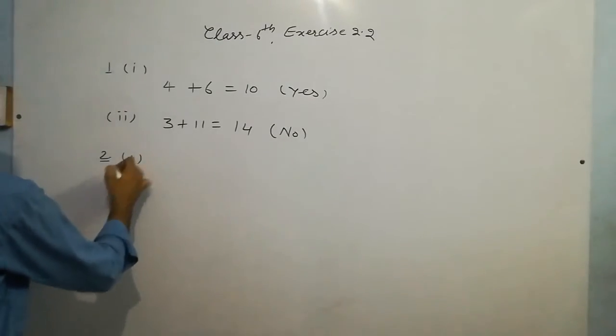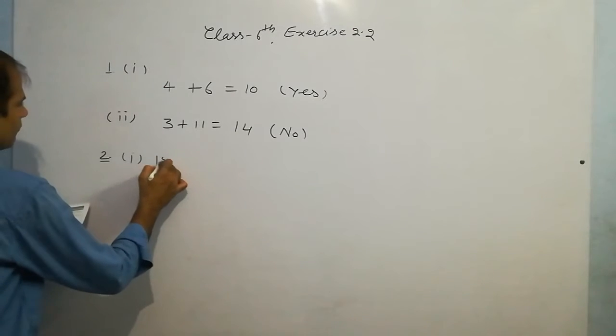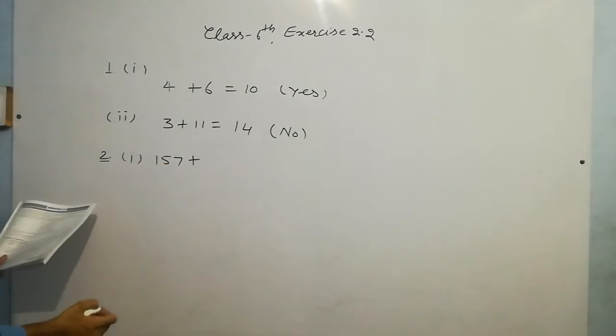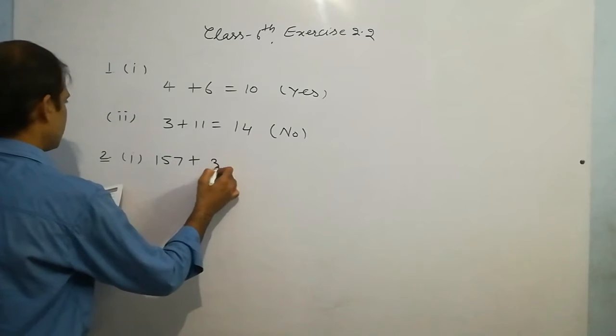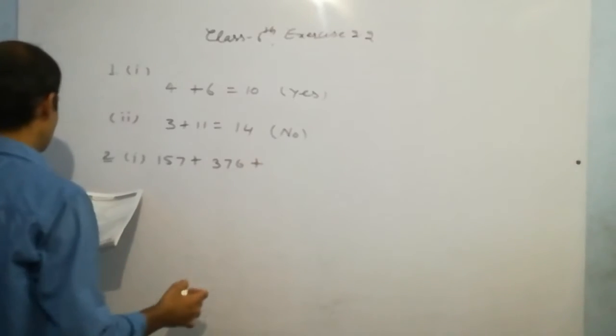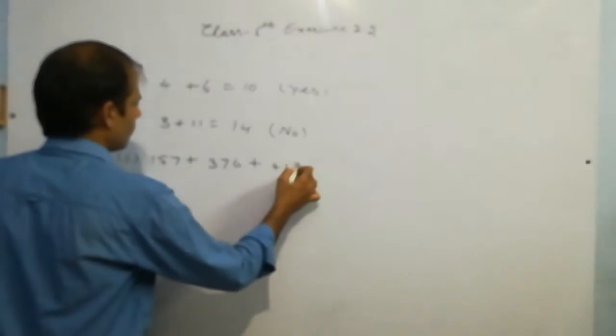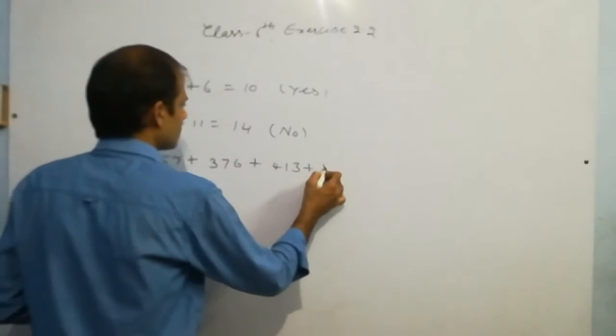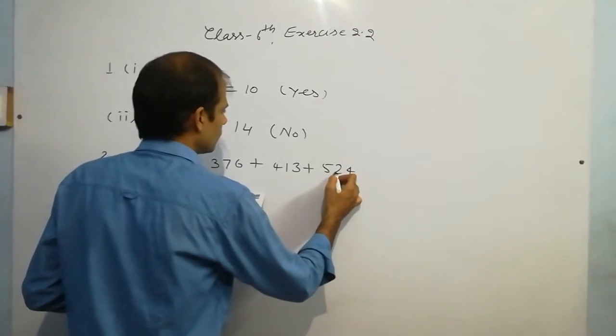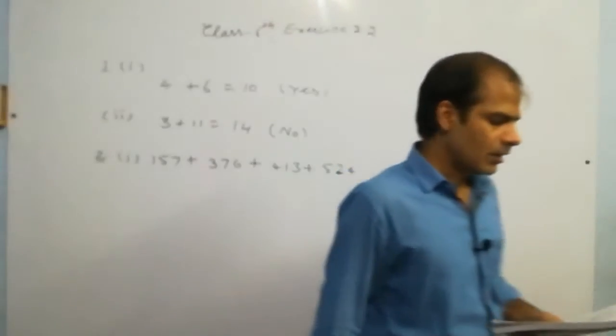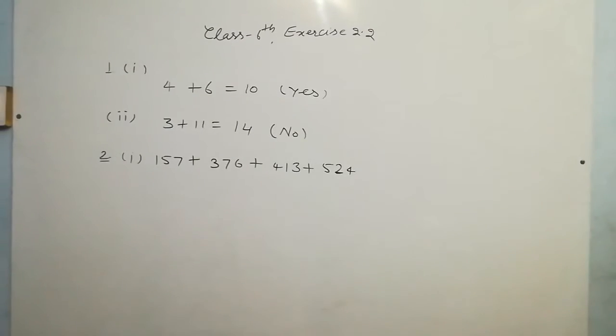First part is 157 plus 376 plus 413 plus 524. Okay students, now these are four numbers and the question is determine the sum by suitable rearrangement.